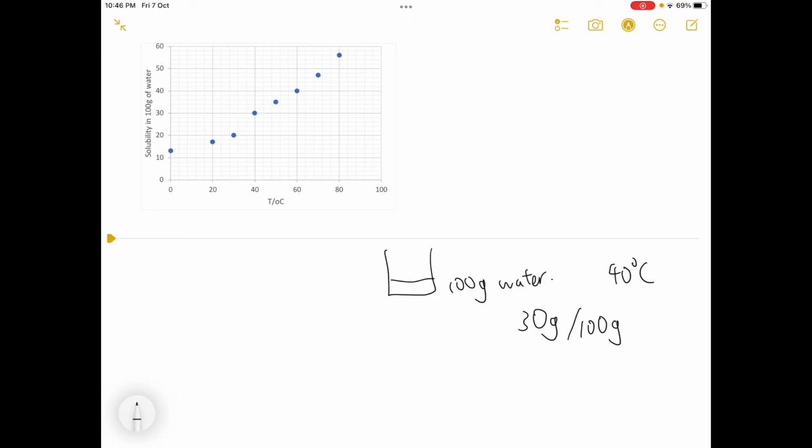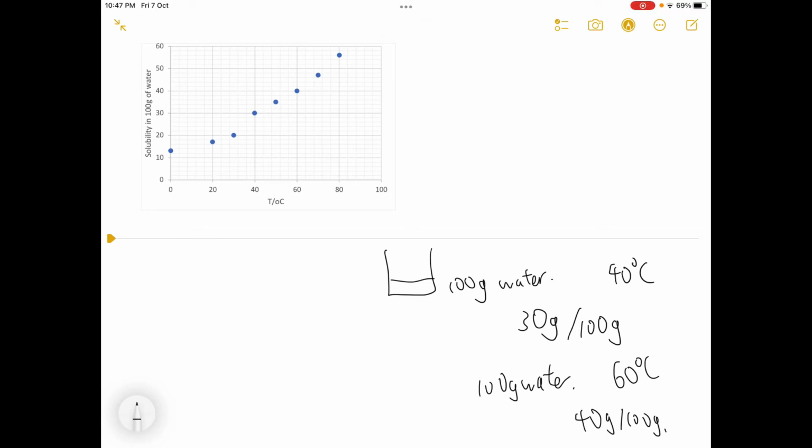30 grams of copper 2 sulfate can be dissolved in 100 grams of water at 40 degrees Celsius. 咁啊，你就咁拉條線就見到啦。And another condition, maybe 60 degrees Celsius, again with 100 grams of water. How many grams of copper sulfate can be dissolved? 40 grams. I think you can see a general trend here already: for copper sulfate, as the temperature increases from 0 to 80 degrees Celsius, its solubility in water increases.